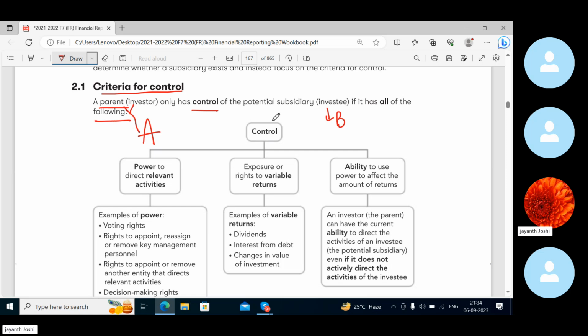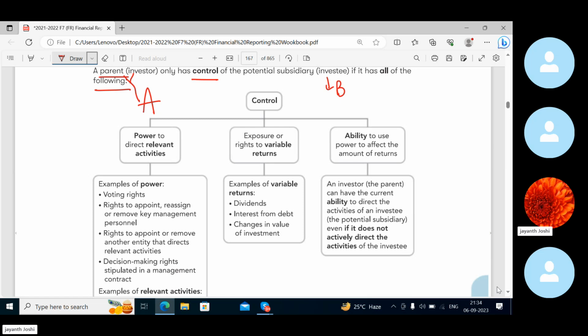That means A has control over B if all these criteria are satisfied. A's control over B will be decided only based upon all these criteria. Let's see what the criteria are.